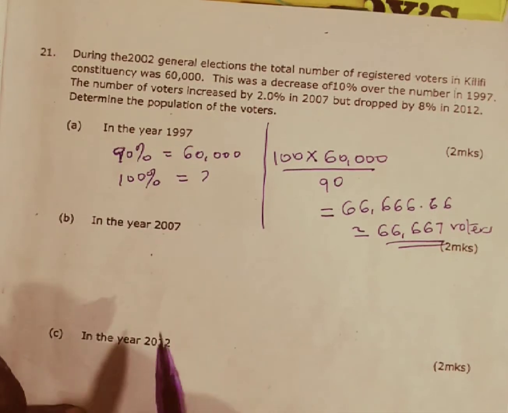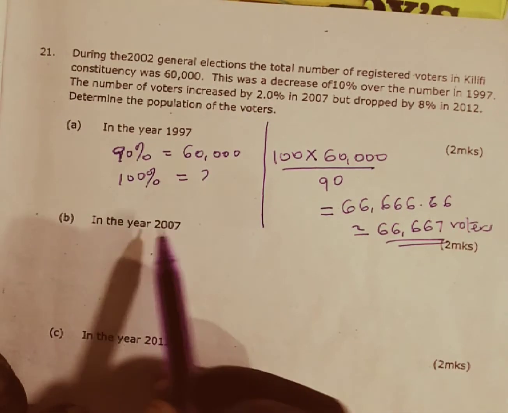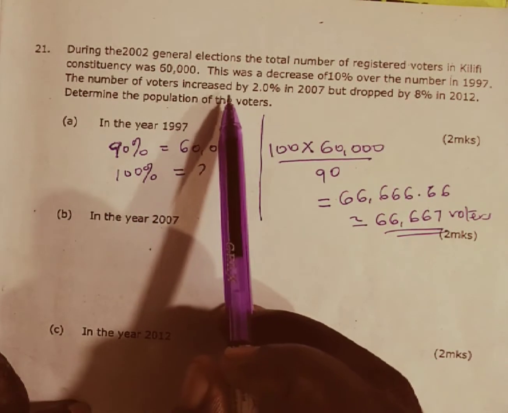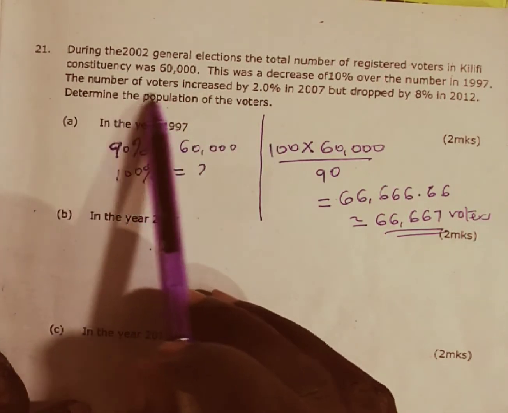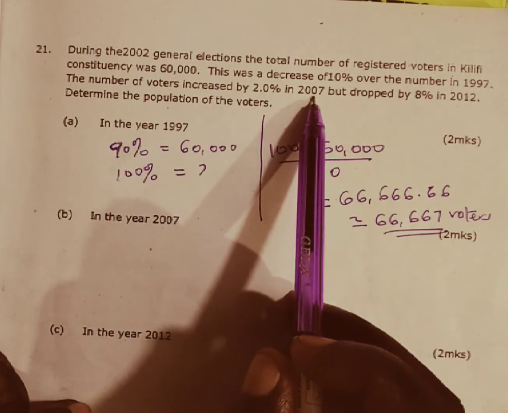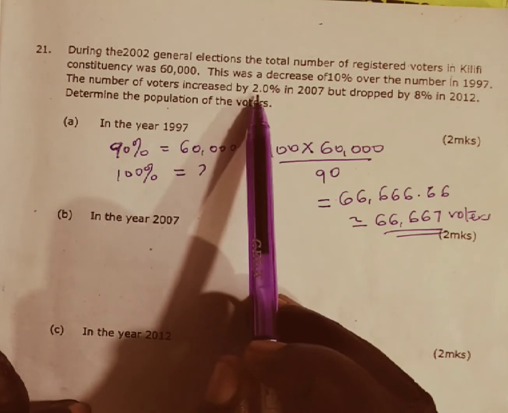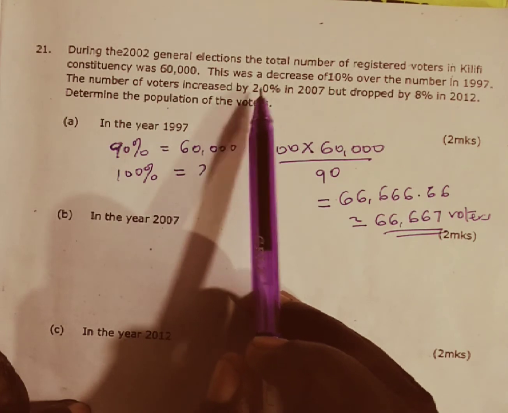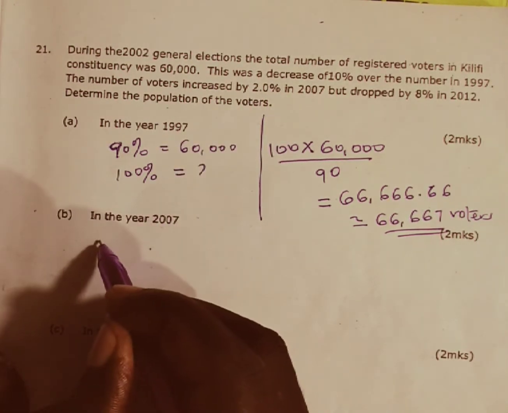Next, we have the year 2007, and we are told the number of voters increased by 2% in the year 2007. That means if we have an increase of 2%, the original was 100 and now we have 102%.